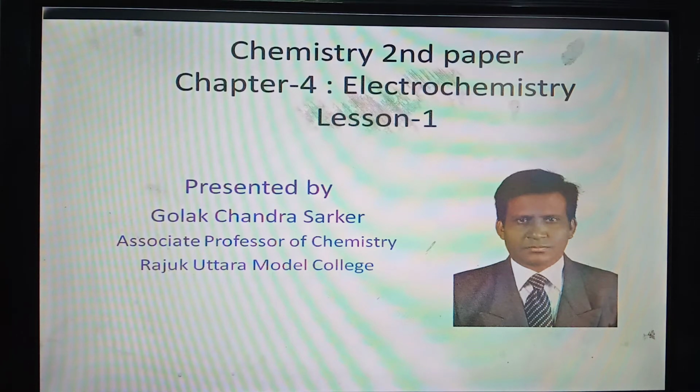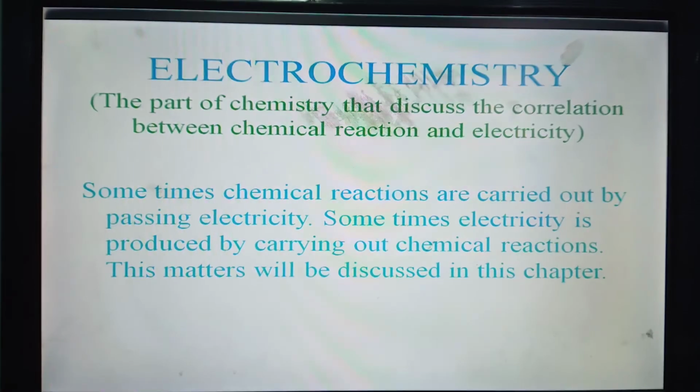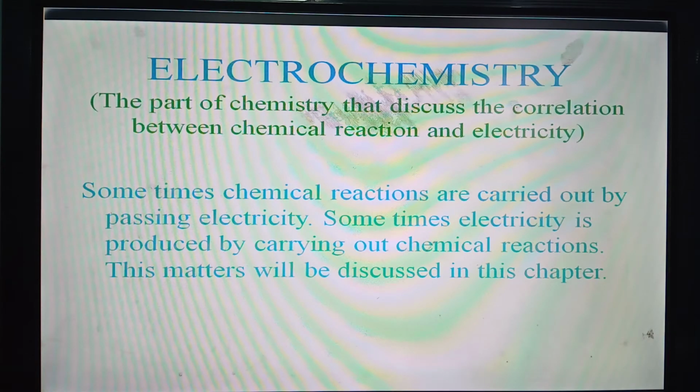This is the first lecture for you in this chapter. Today I shall start this chapter with the definition of electrochemistry. What is electrochemistry? Sometimes chemical reactions are carried out by passing electricity.